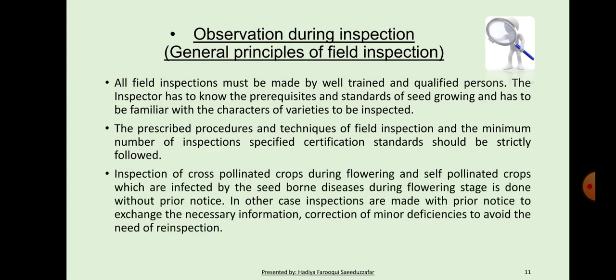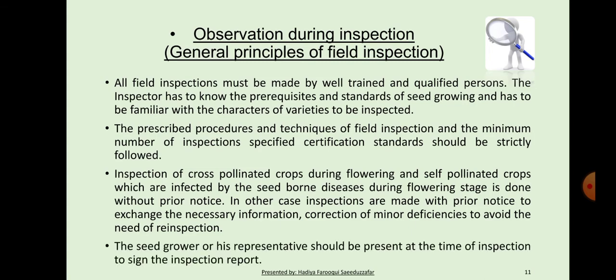Inspection of cross-pollinated crops during flowering, and of self-pollinated crops which are infected by seed-borne diseases during flowering stage, is done without prior notice. In other cases, inspections are made with prior notice to exchange the necessary information and correct minor deficiencies to avoid the need of re-inspection. The seed grower or his representative should be present at the time of inspection to sign the inspection report.